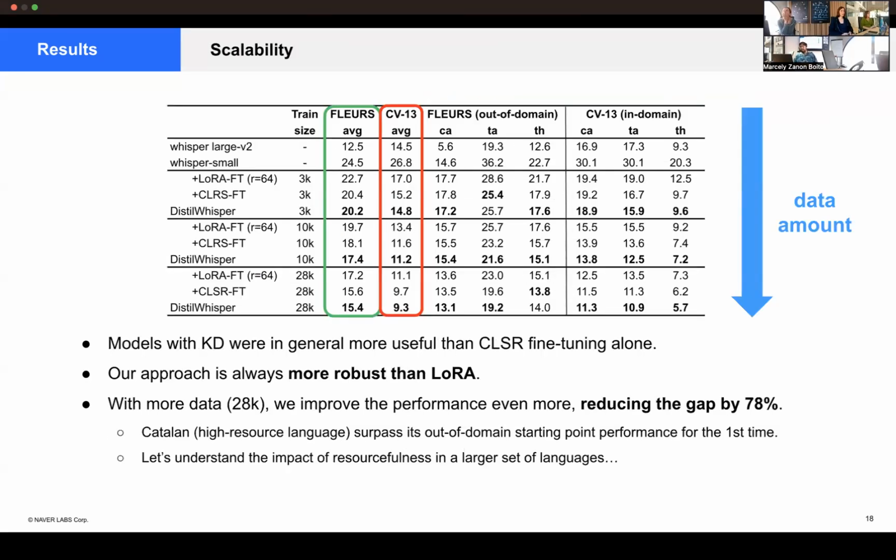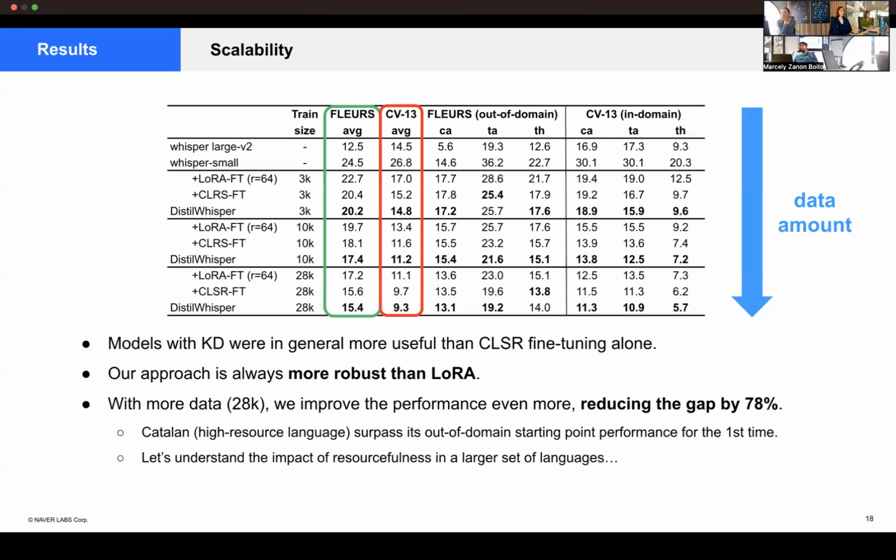After that, we did a study on the scalability of the method with respect to the fine-tuning data amount, and here we trained for Catalan, Tamil, and Thai. They were the only languages that were possible to work with in all these settings, with 3K, 10K, and 28K data.